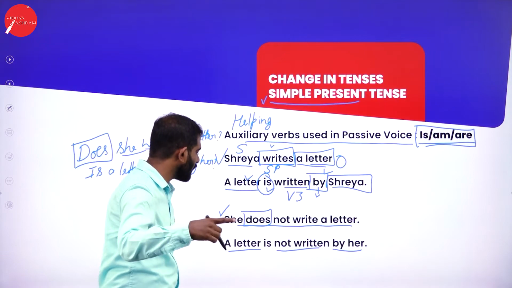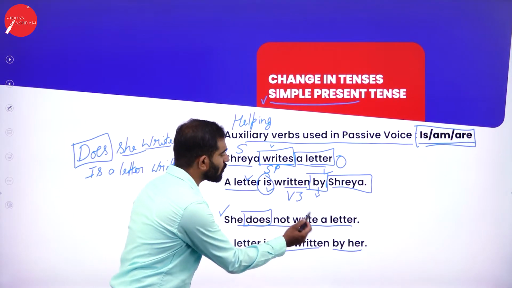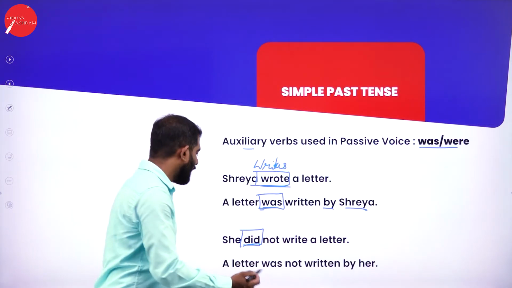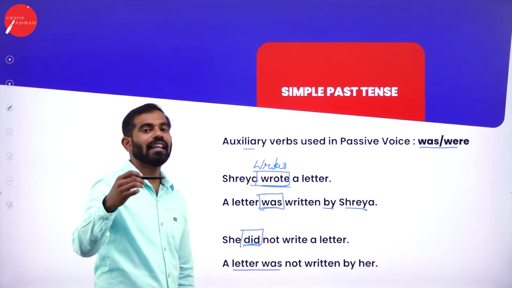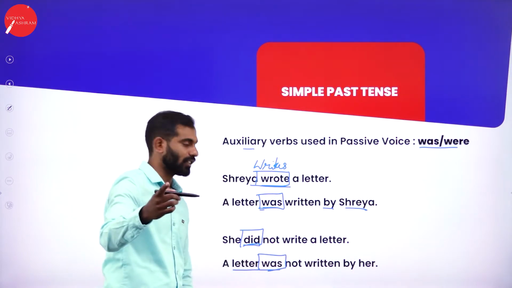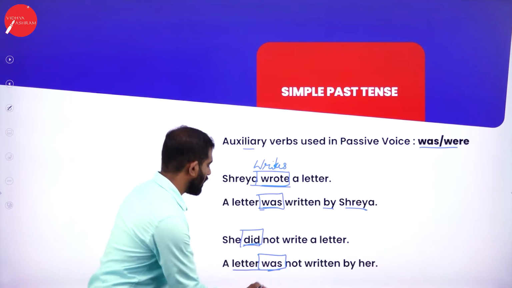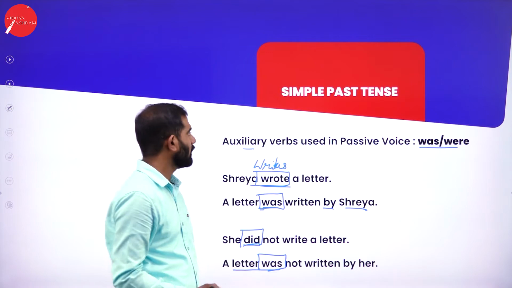So the same sentence is also used in simple present tense. She does not write a letter becomes she did not write a letter, and a letter was not written by her is the passive voice, and the only word that will change is was. Observe, a letter is not written becomes a letter was not written by her.